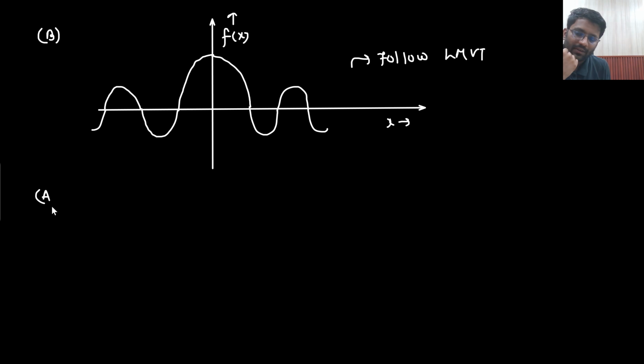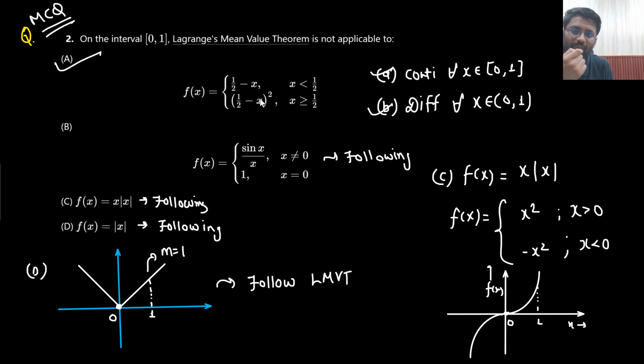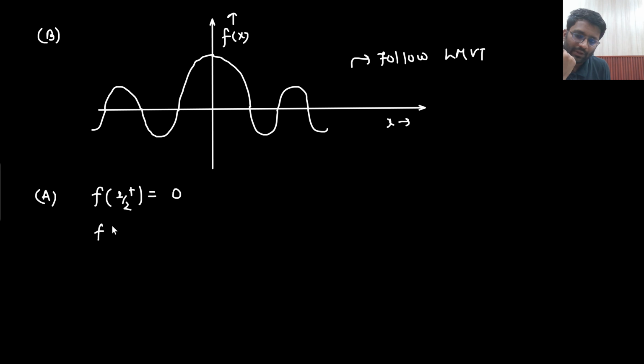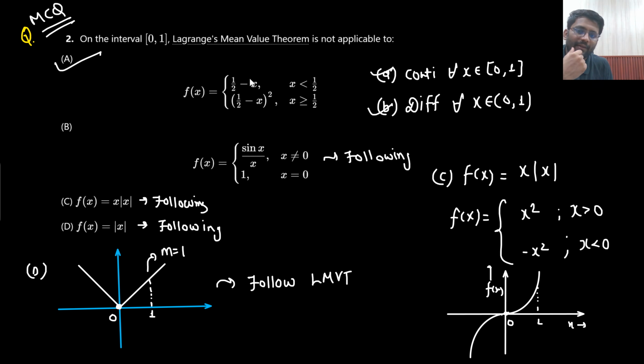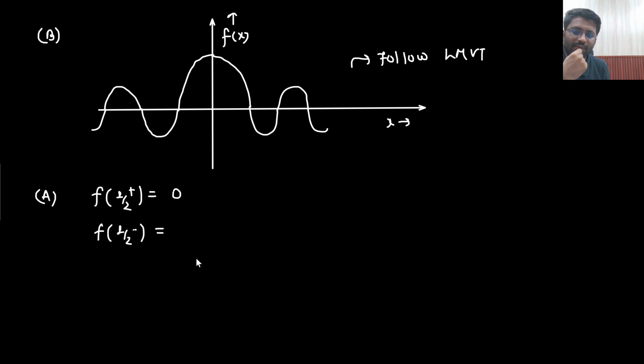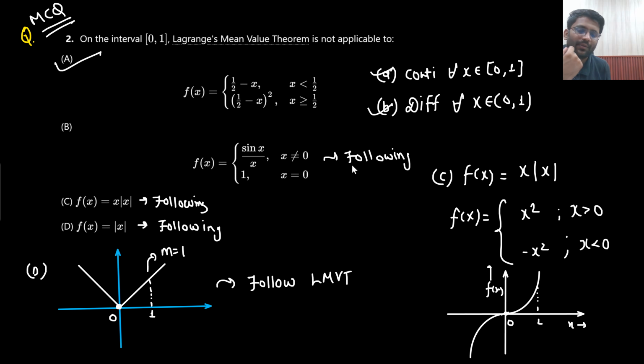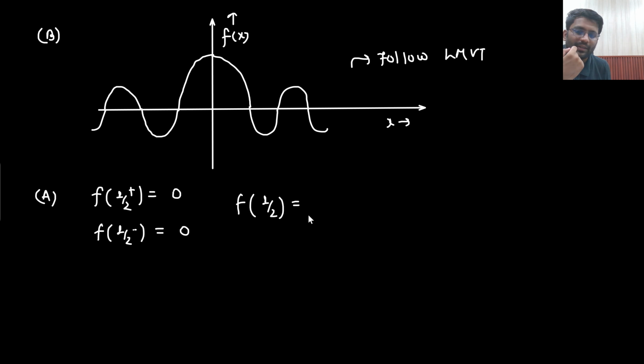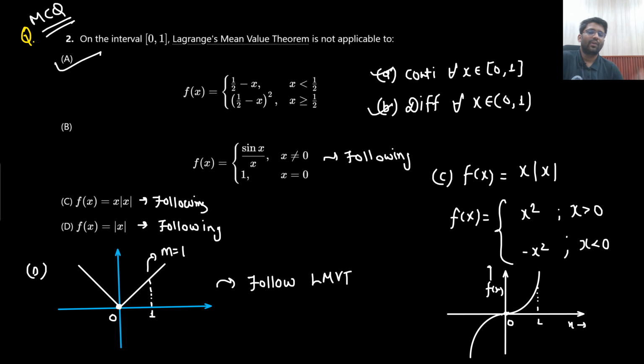In option A, f of 1 by 2 plus, what would that be equivalent to? If you put 1 by 2, what answer will you get? 0. And what will be the value of f of 1 by 2 minus? That is also 0. And what is the value of f of 1 by 2? Put 1 by 2 here, this will be again 0. What does that mean? Continuous, yes, continuity is there. No doubt about the continuity.